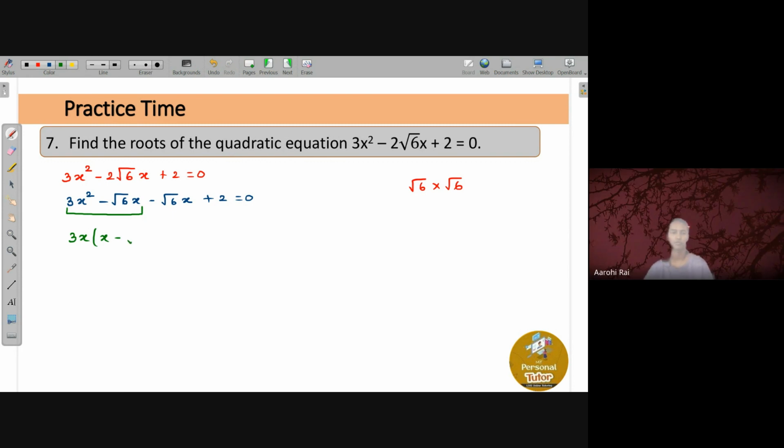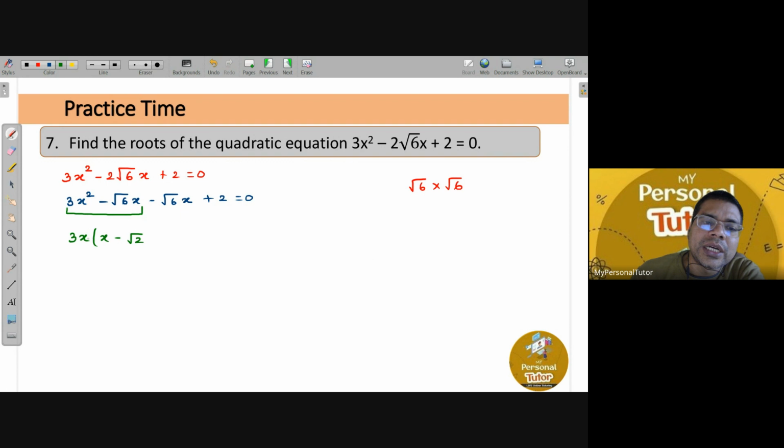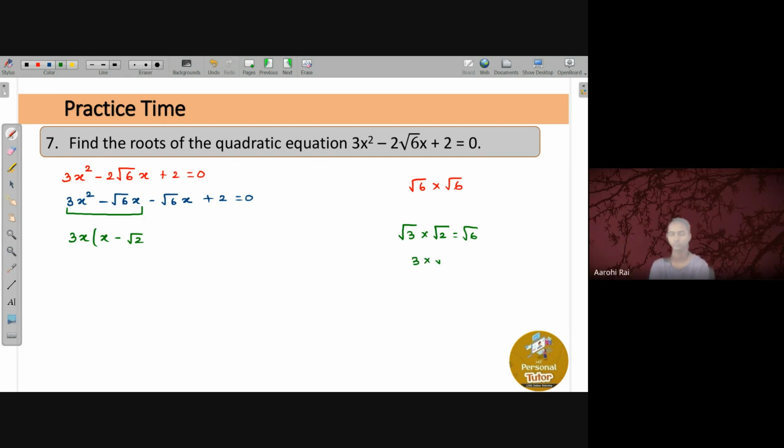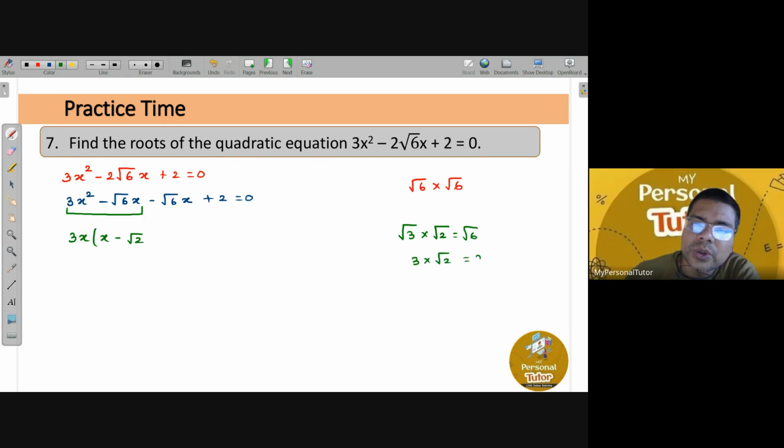Oh, okay. You are taking root 3 only. Yaar, 3 times root 2 is not root 6, right? Root 3 times root 2 is root 6, right, Arohi? Yes, sir. 3 times root 2 is not root 6, that is 3 root 2. Are you getting it? Yes, sir. So that's the reason, okay?